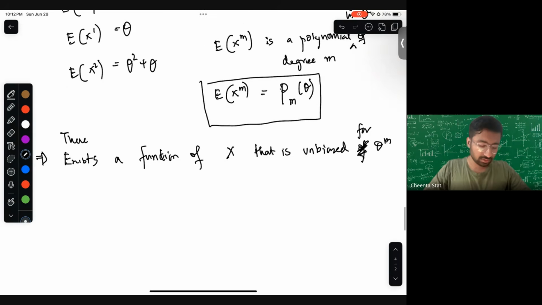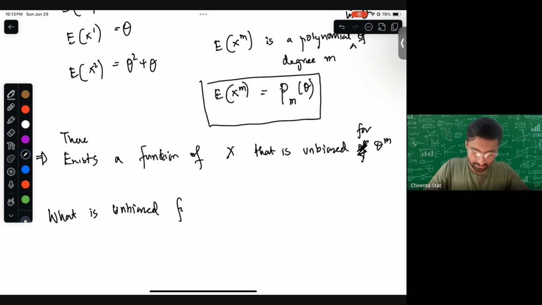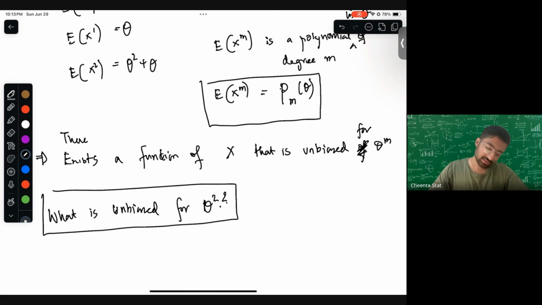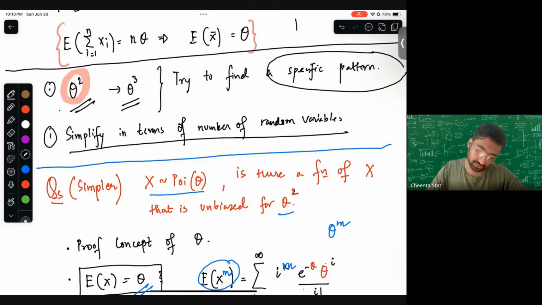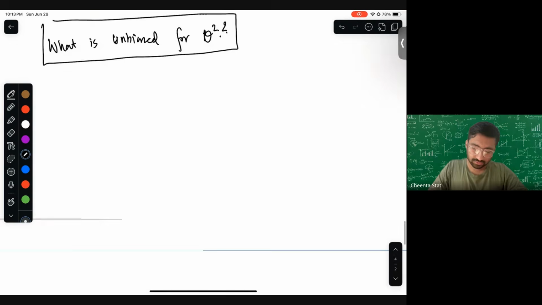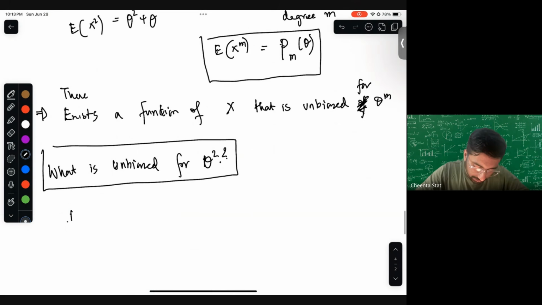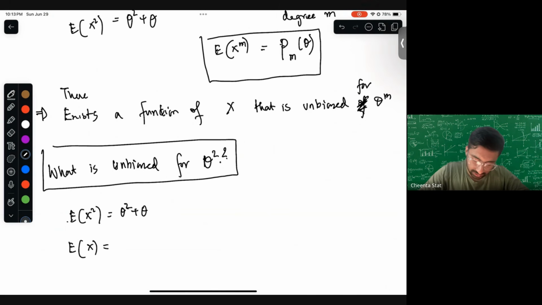So for example, what is unbiased for theta squared? That was the problem we have not solved yet, right? This was the problem. It's simple. We know that expectation of x square is theta square plus theta. Expectation of x is theta.